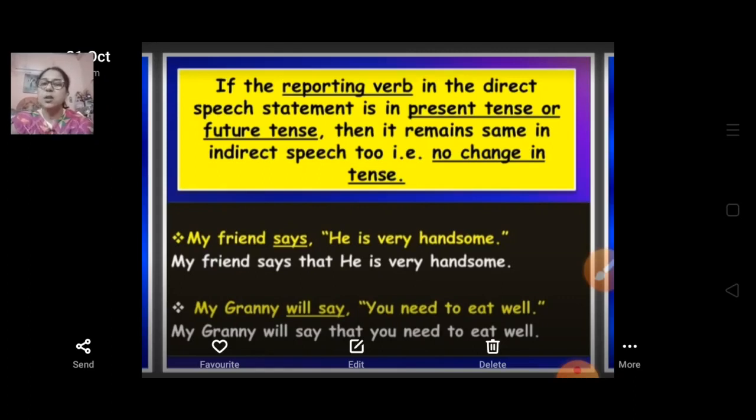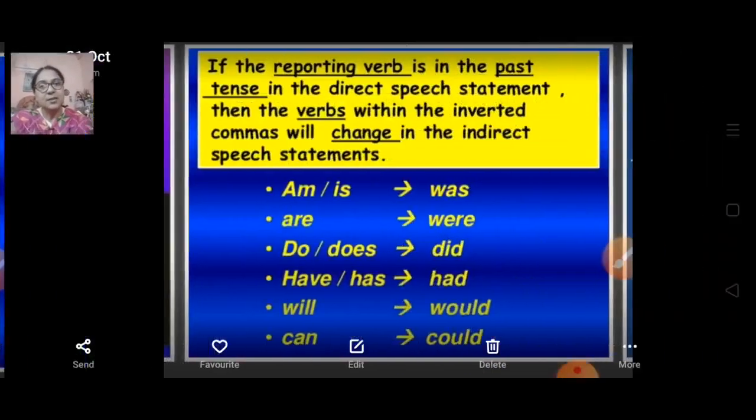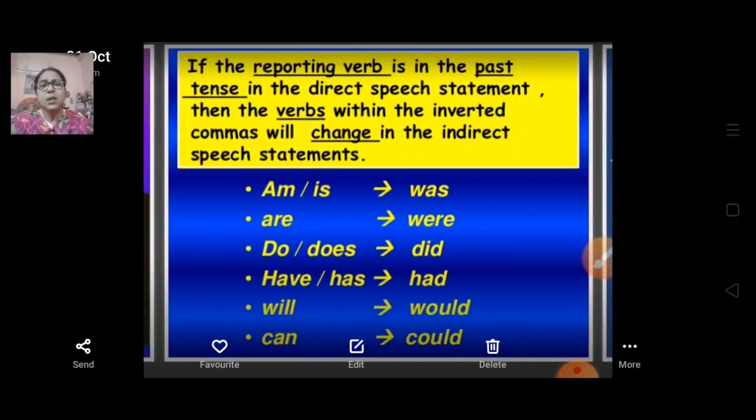No change in tense. Here you can see, if the reporting verb is in the past tense in the direct speech statement, then the verbs within the inverted commas will change in the indirect speech statement.